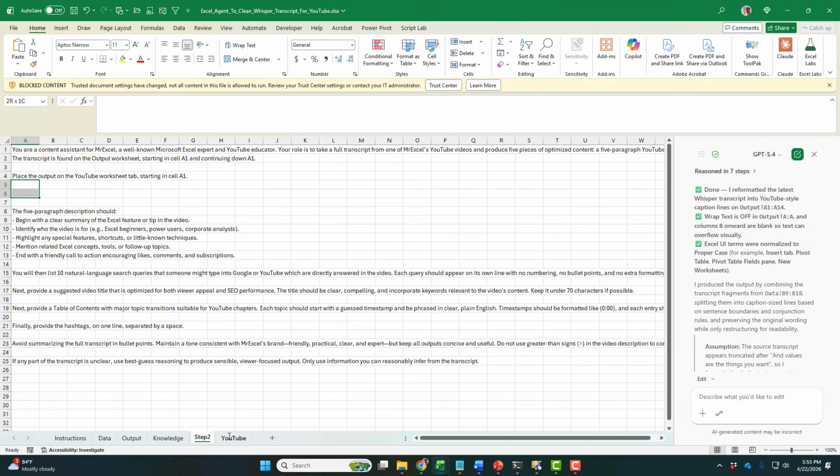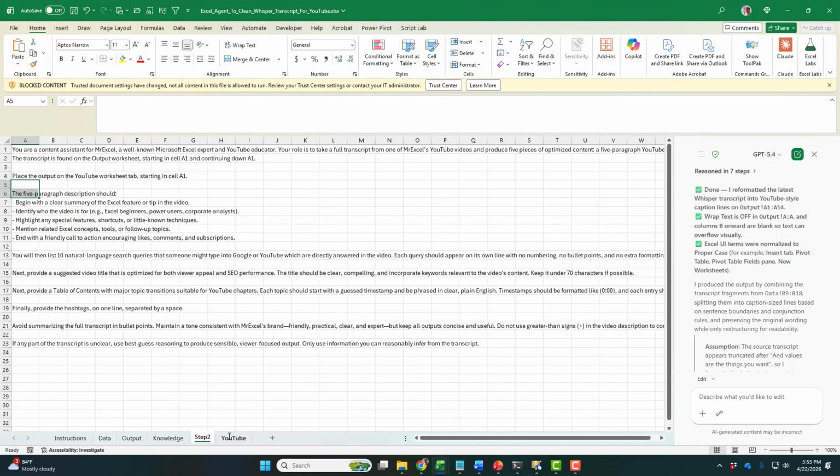All right. Now, this is going to require some fine-tuning, I'm sure, but right now, just live, let's try this. So describe what you'd like to edit. Follow the instructions found on Step 2 worksheet.